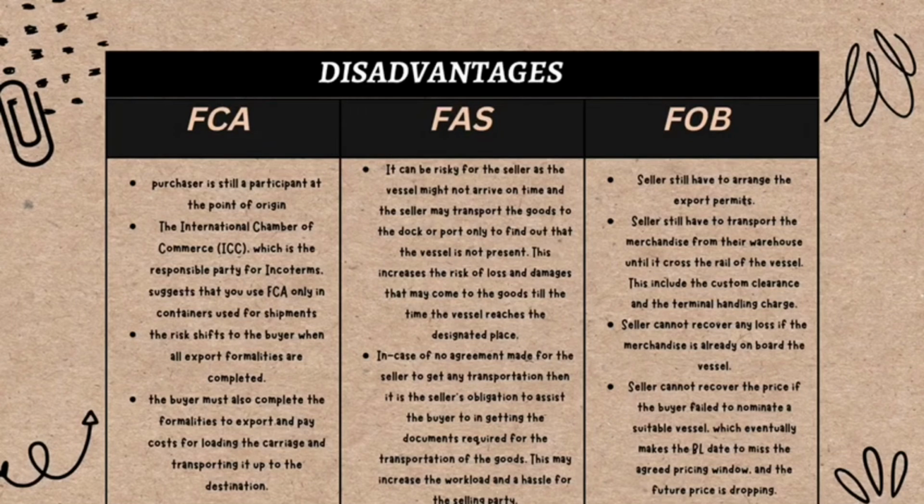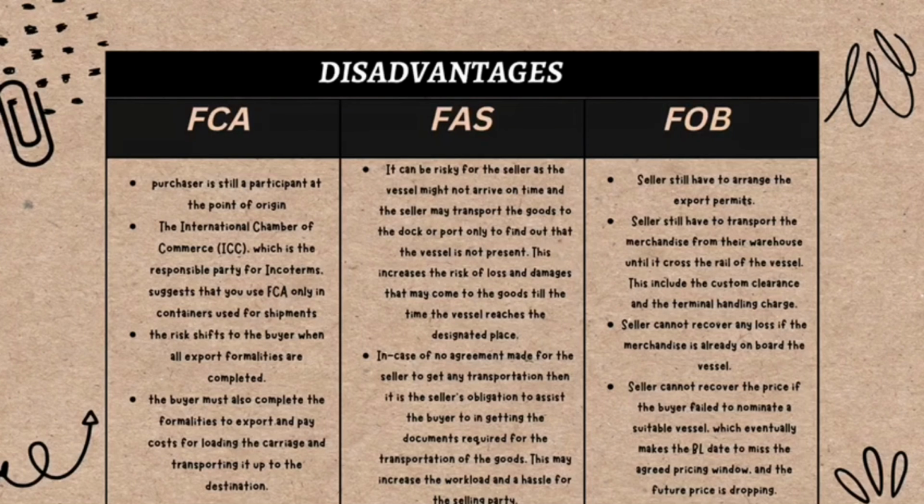Next is Free Alongside Ship Incoterm. The disadvantages are: it can be risky for the seller as the vessel might not arrive on time, and the seller may transport the goods to the dock or port only to find out that the vessel is not present. This increases the risk of loss and damages that may come to the goods till the time the vessel reaches the designated place. In case no agreement is made for the seller to arrange any transportation, then it is the seller's obligation to assist the buyer in getting the documents required for the transportation of the goods. This may increase the workload and be a hassle for the selling party.